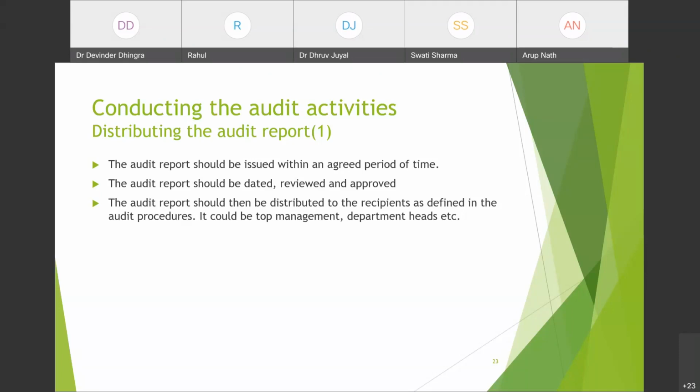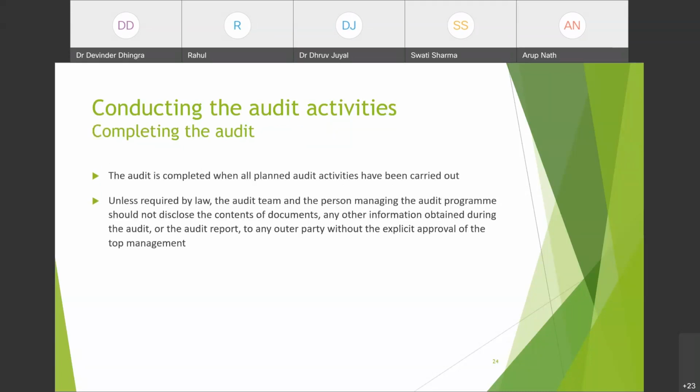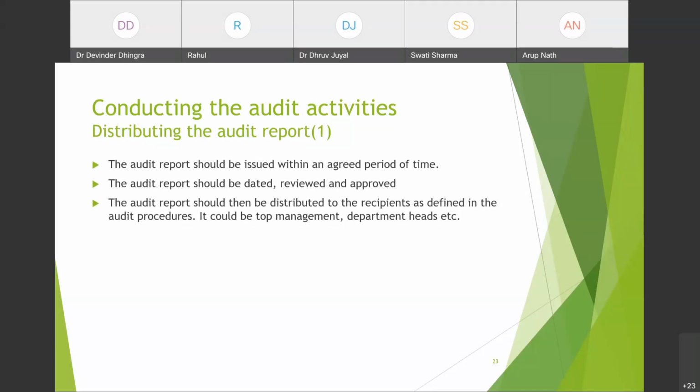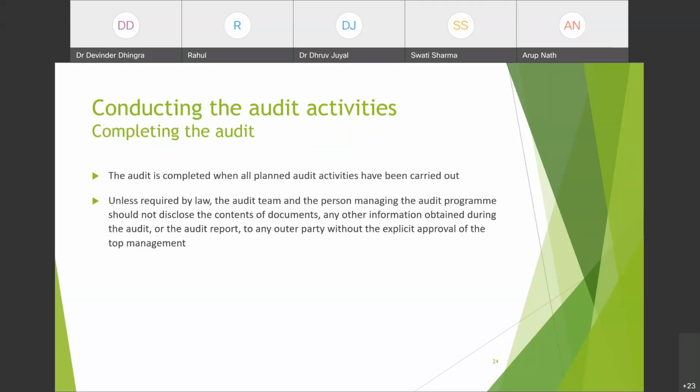The audit report, when dated, reviewed, approved and completed, should be distributed to the recipients as defined in the audit procedures. Whoever the organization has defined in its audit procedure that the audit report should go to, it might be top management, department heads or auditees, whatever they have defined, the audit report should be distributed to all of them as per the procedure. Now here the distribution of the report is being done.